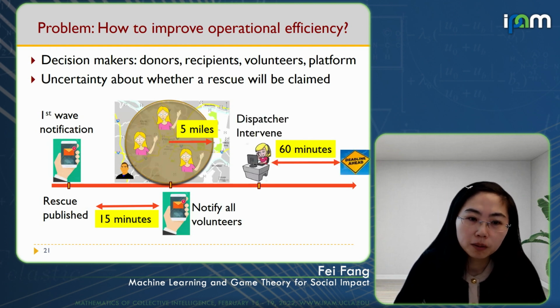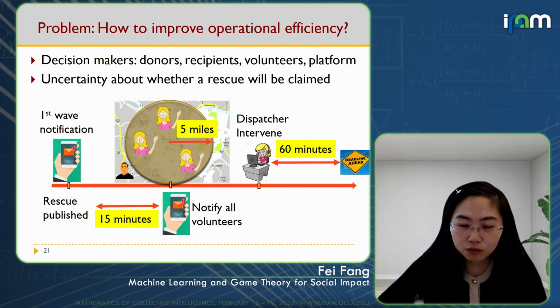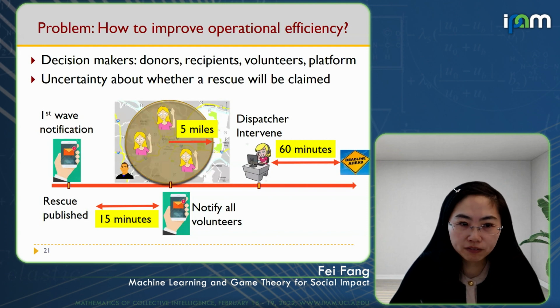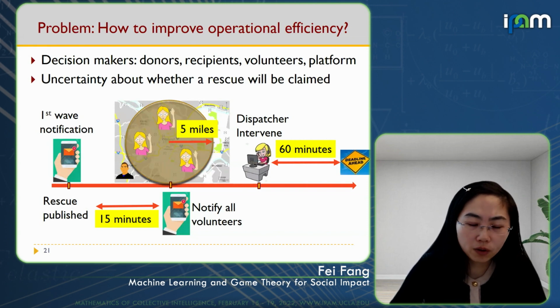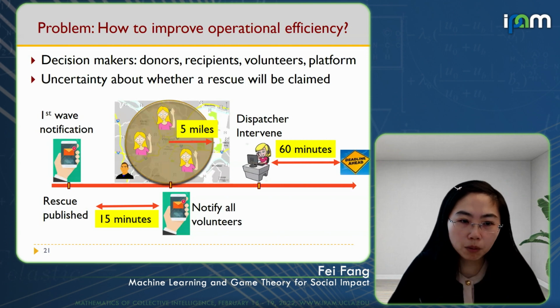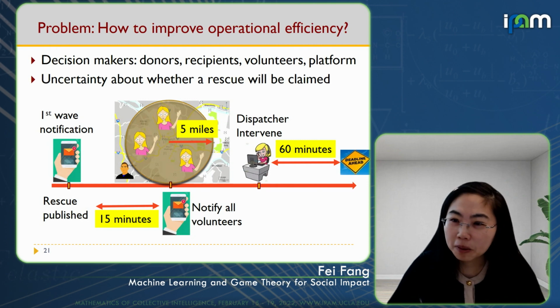And if 16 minutes before the deadline, the rescue is still not claimed by any volunteer, then they have a human dispatcher jump in and talk to some of the volunteers they are familiar with, sending a personal note asking them to help.